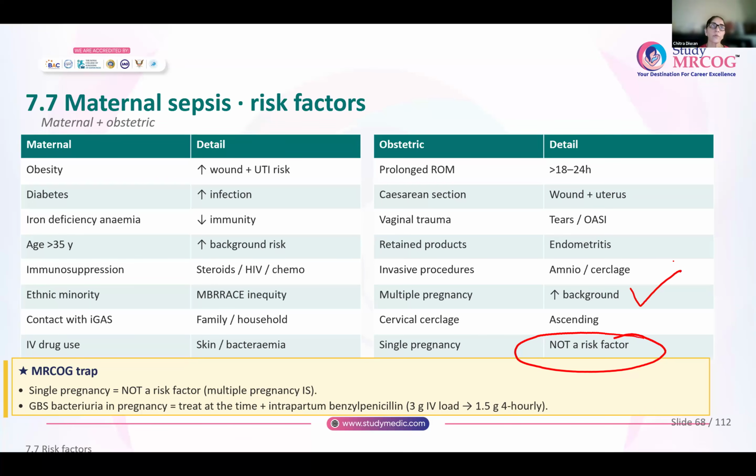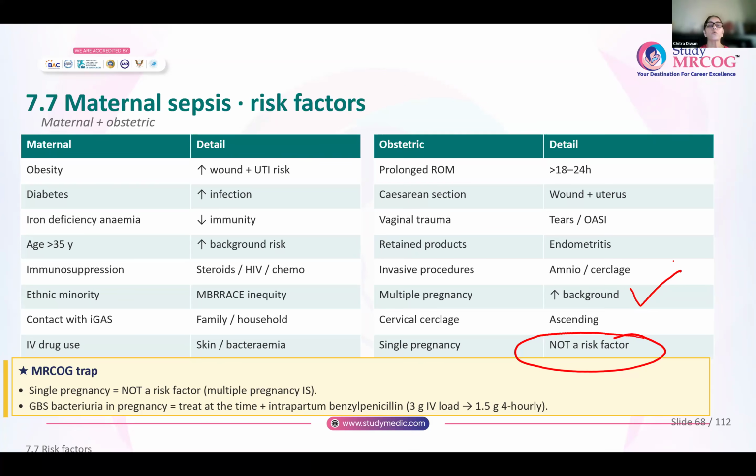One thing that you have to remember about GBS infection, okay? Whenever there is GBS bacteriuria in pregnancy, treat the bacteriuria at that point, 20 weeks, 24 weeks, at whatever time the woman comes to you with GBS bacteriuria, treat the bacteria in pregnancy. And remember that this woman needs intrapartum antibiotic prophylaxis.